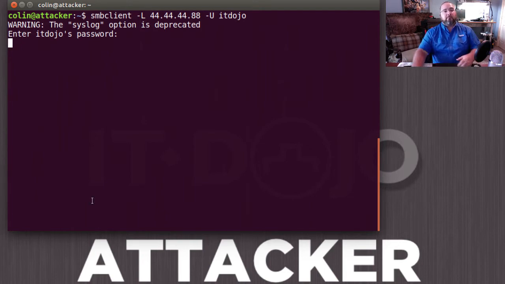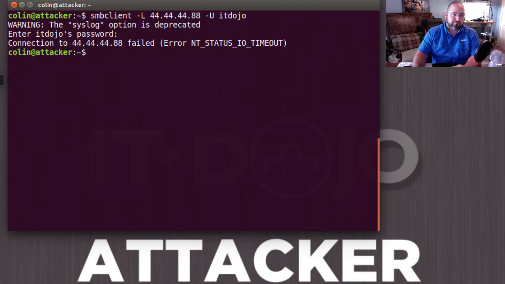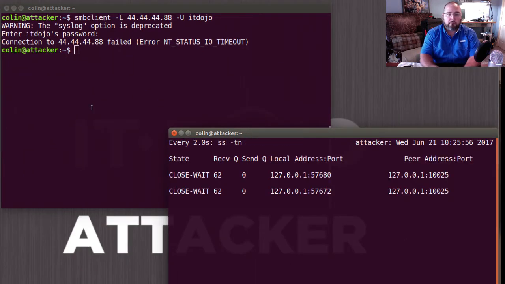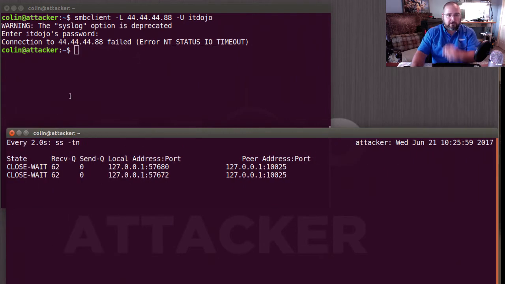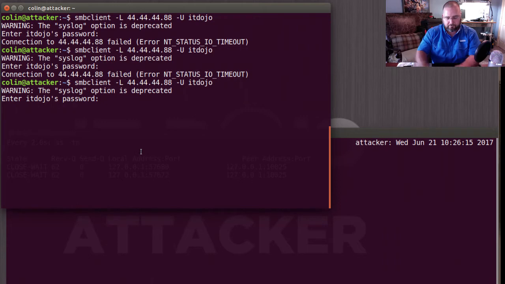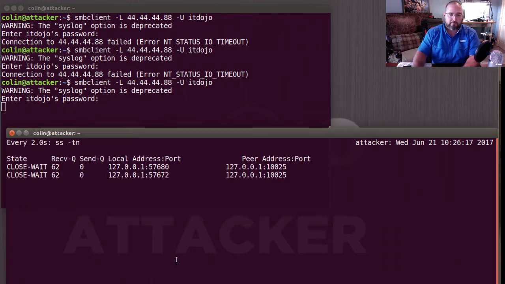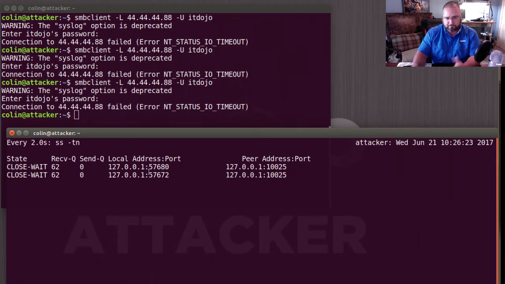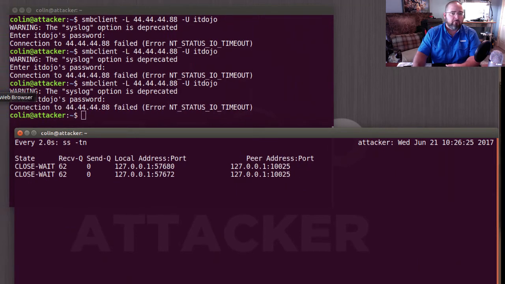Now let me show you why, so you understand. All right, so these are my connection efforts right here. So let's try this connection. Right here, I'm trying to make a connection on port 139, and it was coming from some high-level random port.